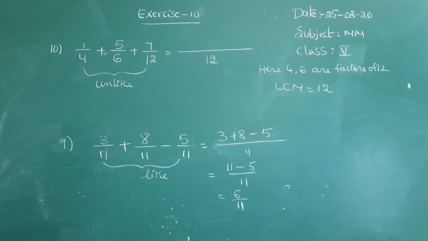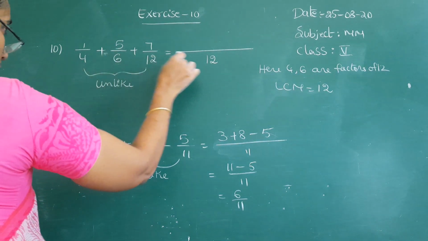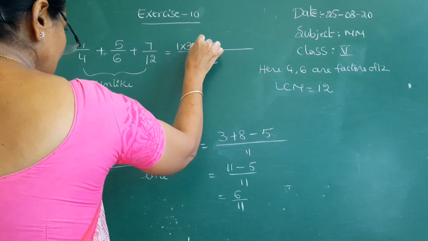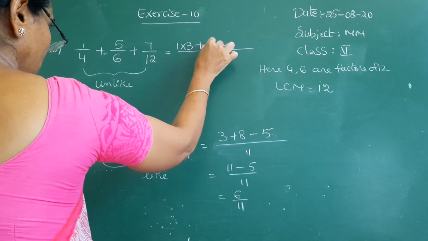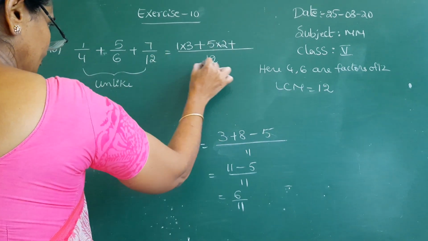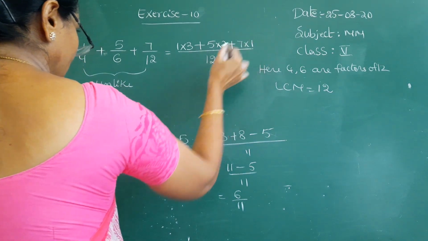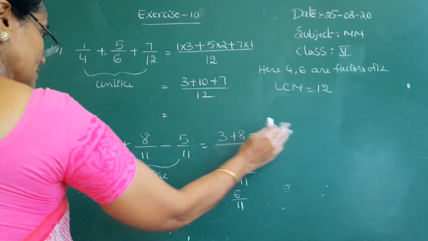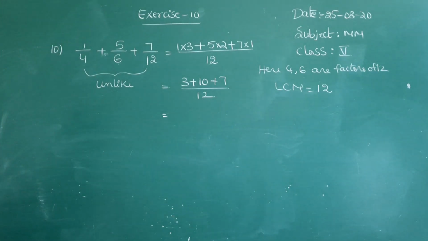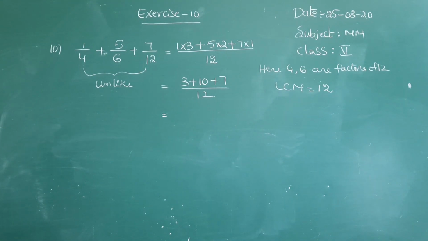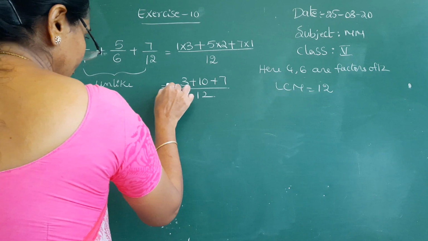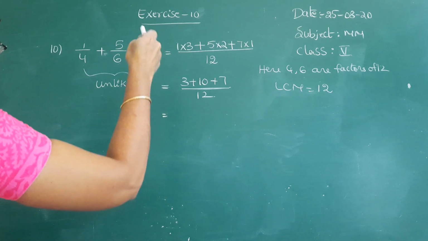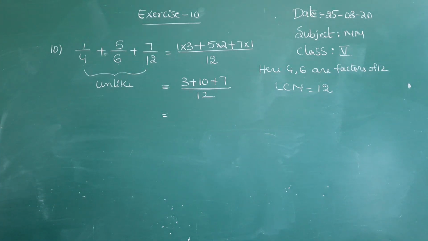So you have to write down LCM as denominator, and you have to observe here. 4 how many times goes in 12? 3 times, and you have to take 3 and multiply with 1. 1 3s. 6 2s. So you have to multiply numerator with 2. And next 12 ones. So that is 7 ones. 3 plus 10 plus 7 by 12. So that is equal to. We have to write is equal to under is equal to, and we have to write division line opposite to the is equal to. Then the problem looks like a neat structure.